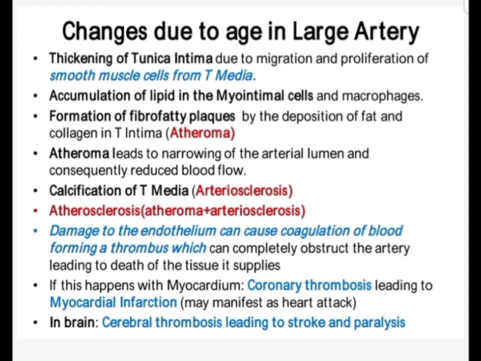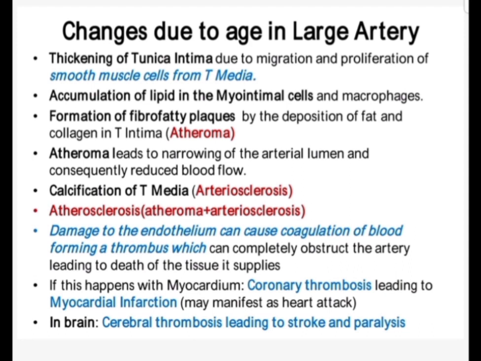Damage to the endothelium can cause coagulation of blood, forming a thrombus which can completely obstruct the artery, leading to death of the tissue that it supplies, and this is called myocardial infarction. Whenever there is narrowing of the coronary arteries, there will be death of the muscle of the myocardium. If coronary thrombosis occurs, it leads to myocardial infarction, and it can manifest as a heart attack.